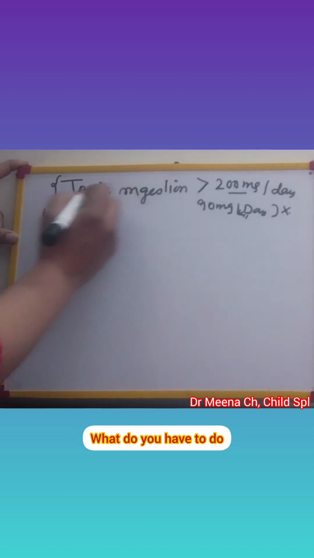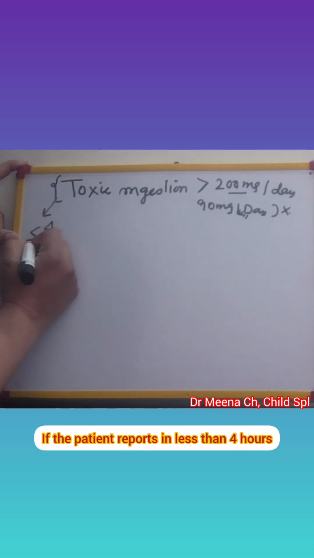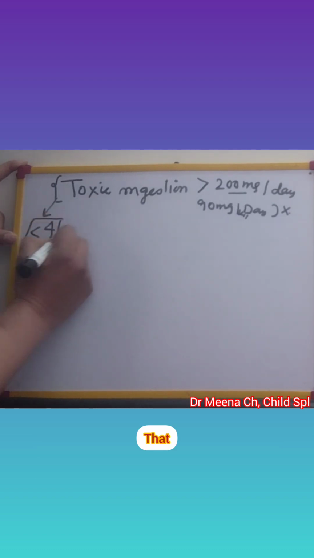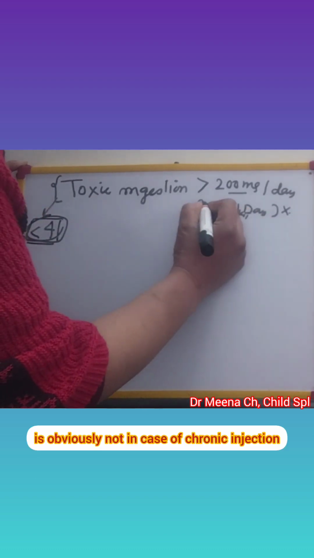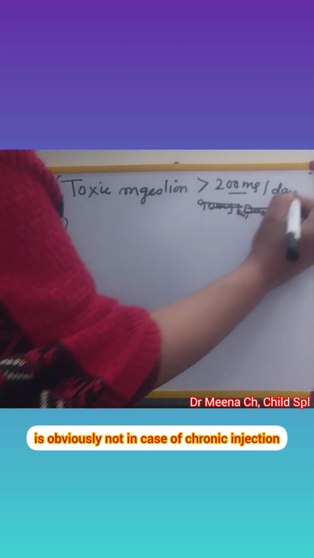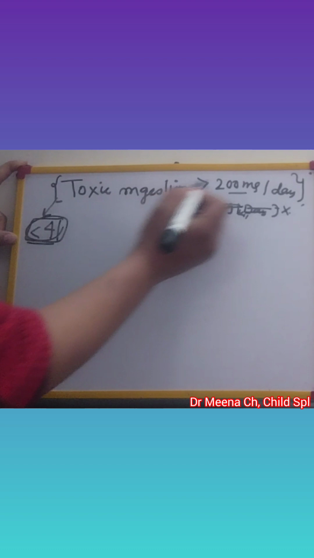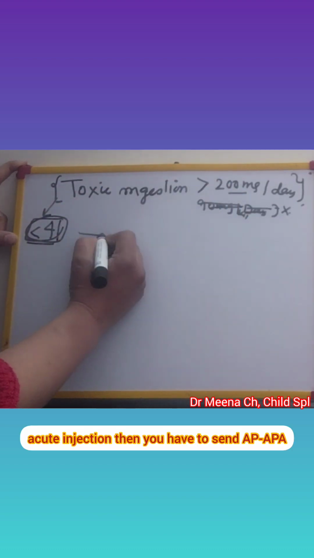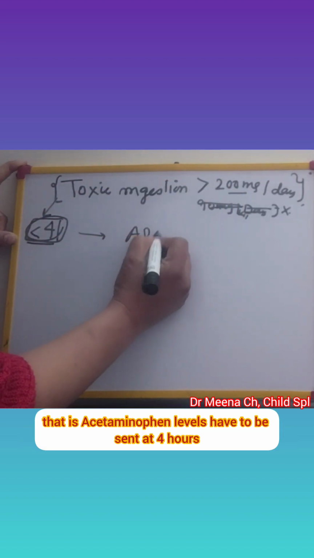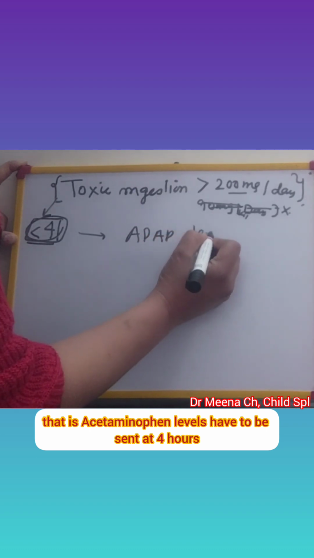What do you have to do? If the patient reports in less than 4 hours, that is obviously not in case of chronic ingestion, it is in case of acute ingestion. If the patient reports within 4 hours after acute ingestion, then you have to send the APAP, that is acetaminophen levels, at 4 hours.